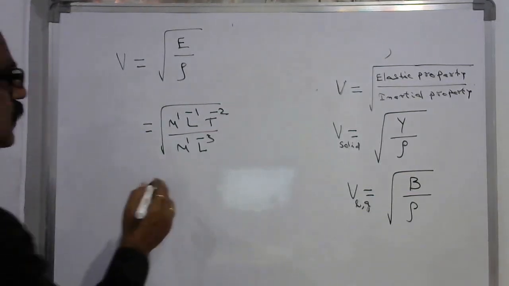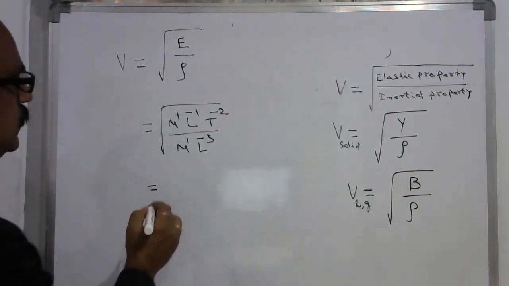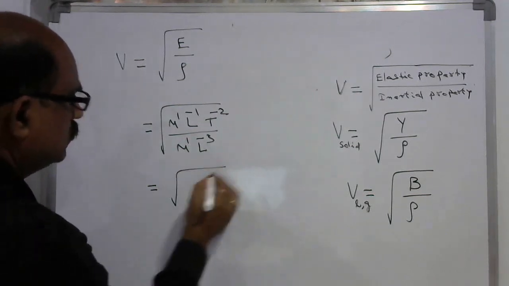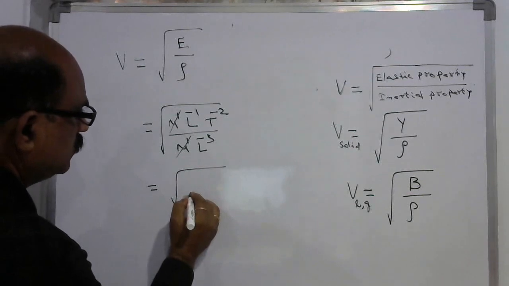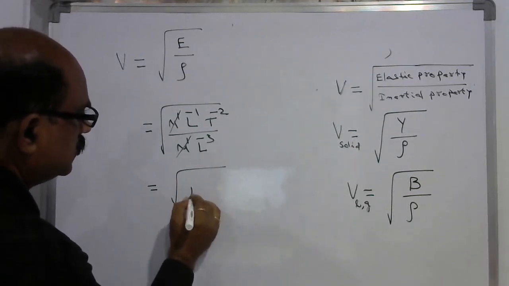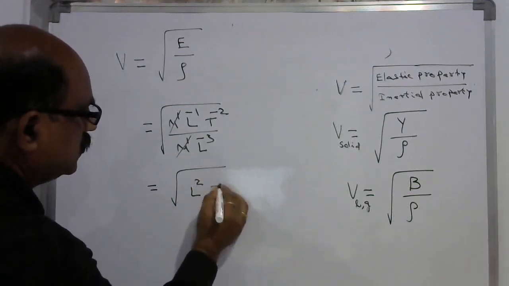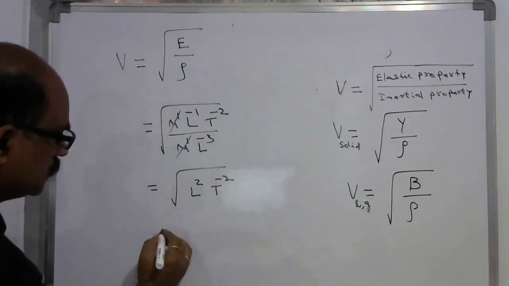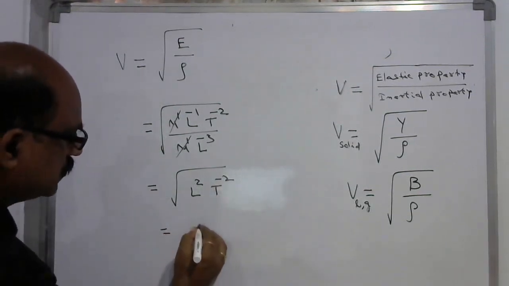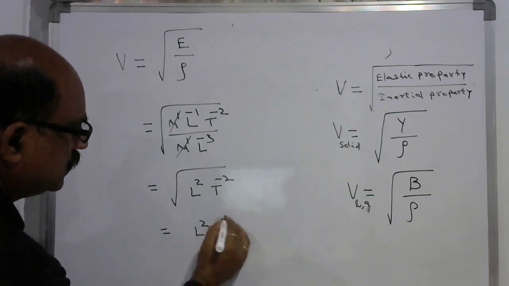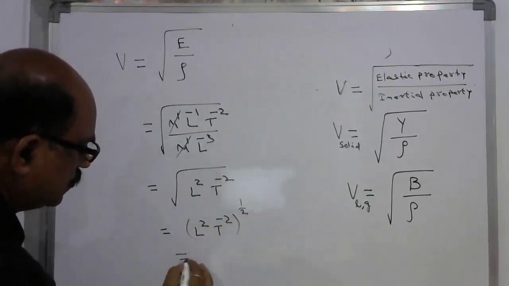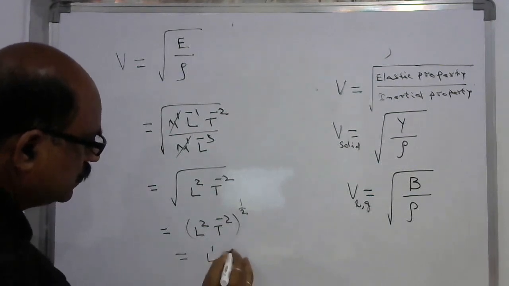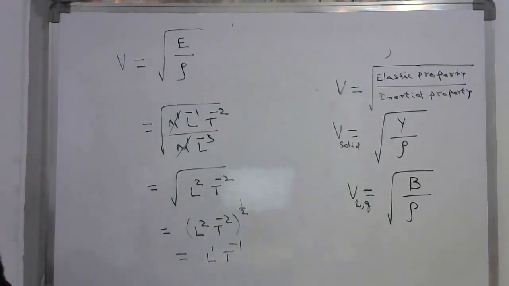Under the root, the M is cancelled, so this becomes L square T power minus 2, whole power half, which is equal to L power 1 T power minus 1.